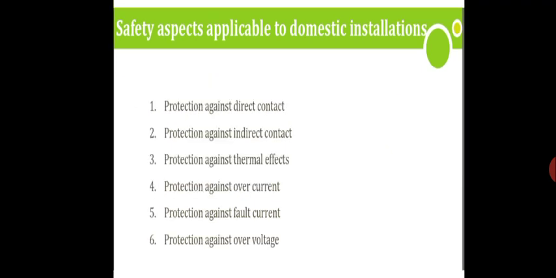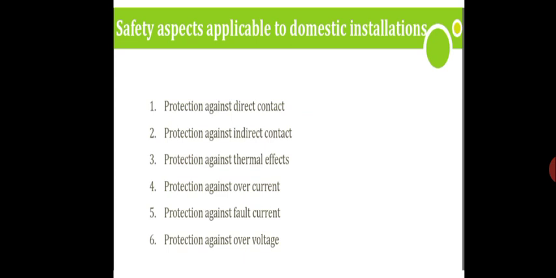Okay, now we need to see what are the safety aspects applicable to domestic installations. First is the protection against direct and indirect contact. Direct contact means a person is directly in contact with the equipment.